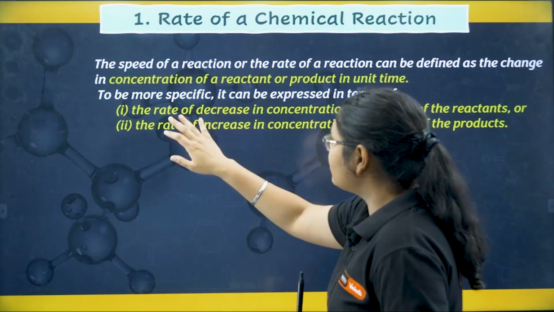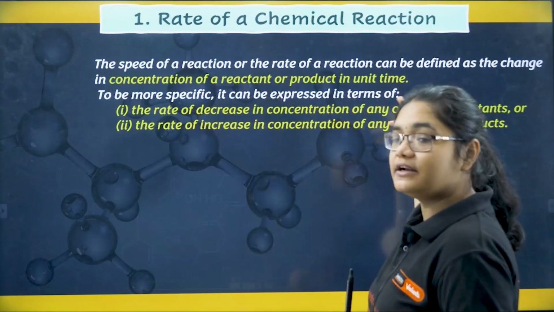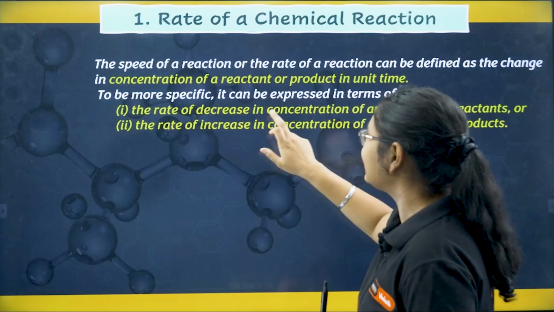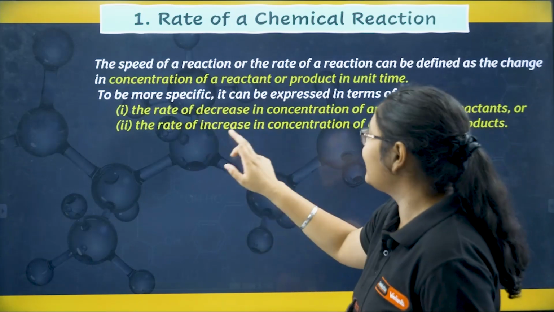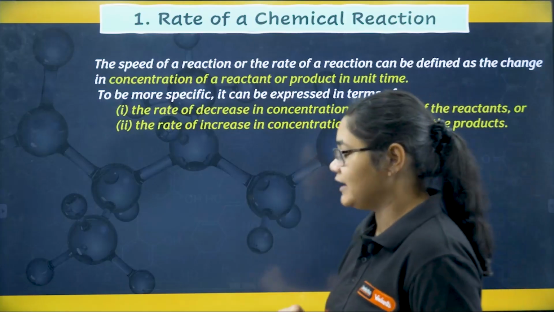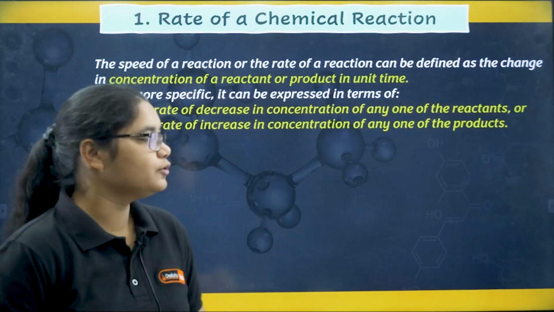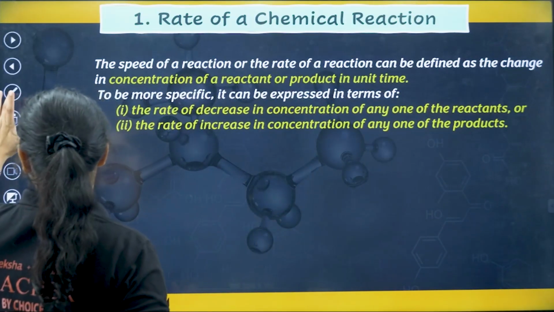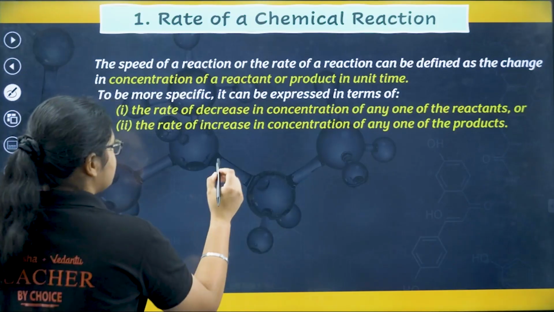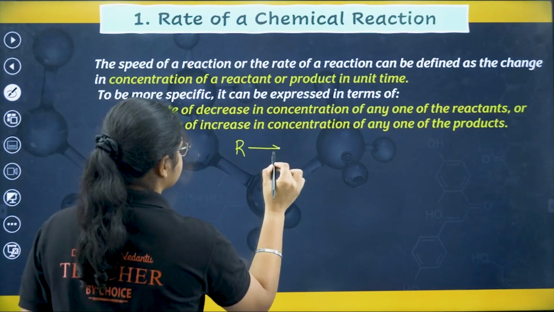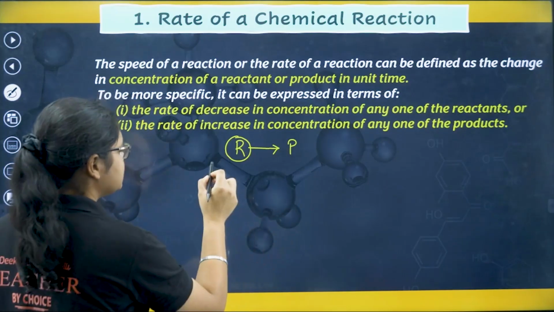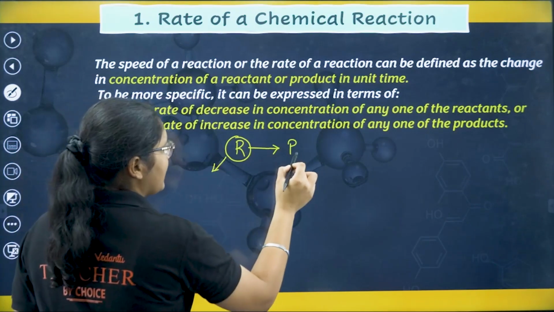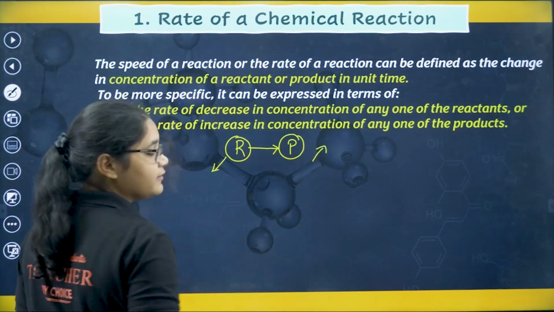Now, to be more specific, it can be expressed in terms of the rate of decrease in the concentration of any one of the reactants, or the rate of increase in the concentration of any one of the products. Suppose I have a reaction like this. As the time progresses, the concentration of the reactant will decrease and the concentration of the product will increase, right?